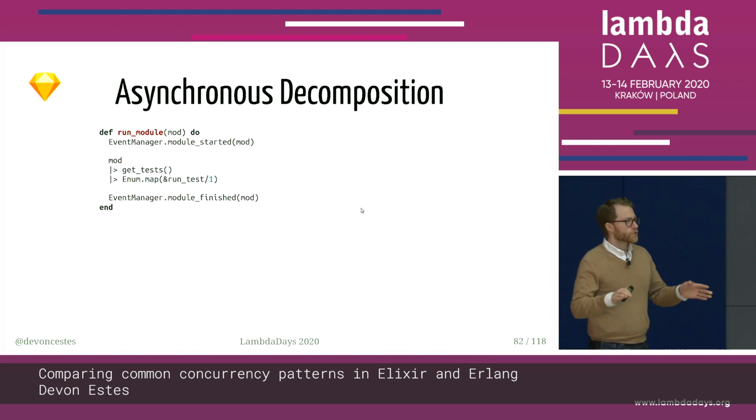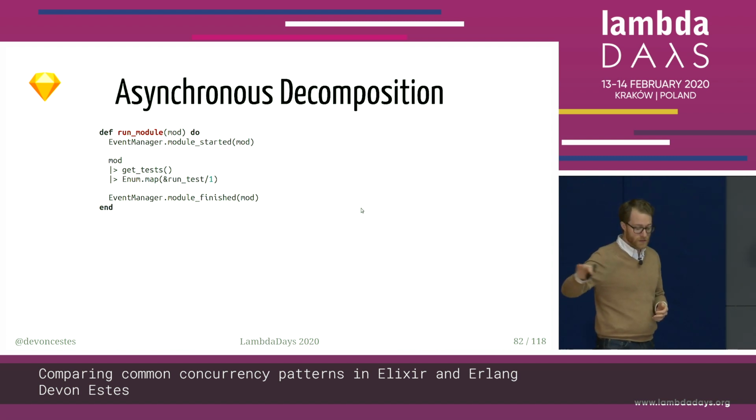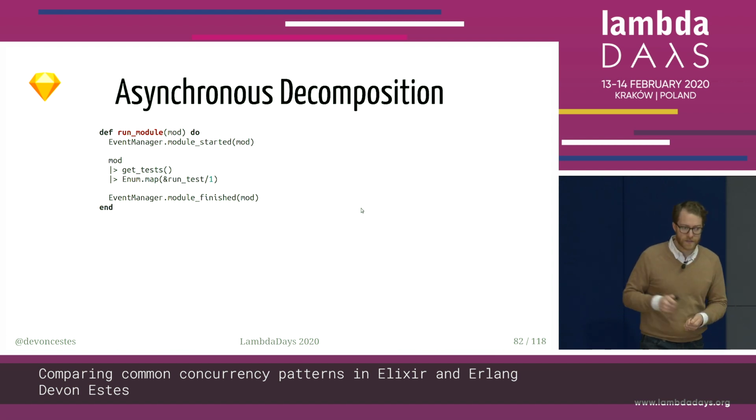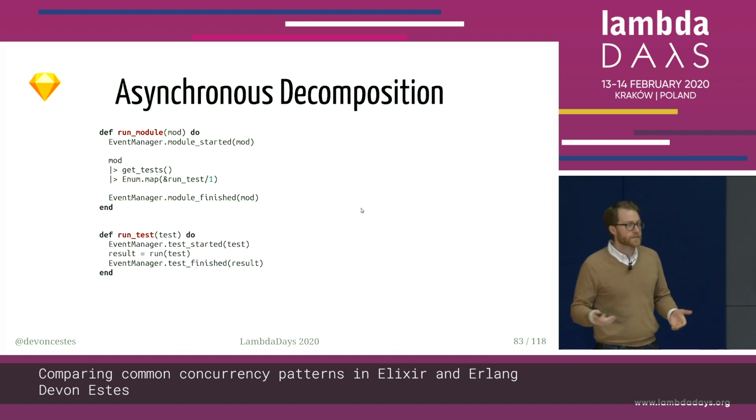And just to show you a high-level idea of what's going on when it's running those tests, it's pretty simple. It's again sending messages to that event manager, so that's coming from one of the child processes or from the parent process, and saying that we've started running a module, because it's keeping track of timings again. And then it just maps over all of the tests in that module. It says, give me all the tests that are in this module, runs each of them one by one, and then when it's done, it sends a message back to the event manager again saying, okay, we're done. And then running a test is as simple as you would think.